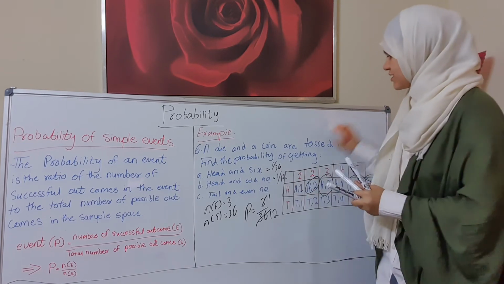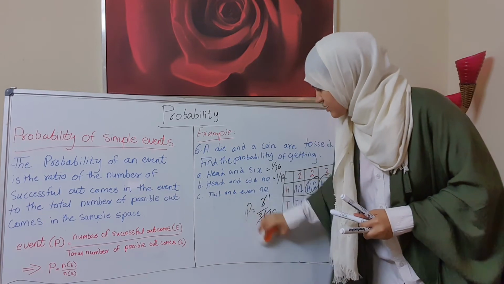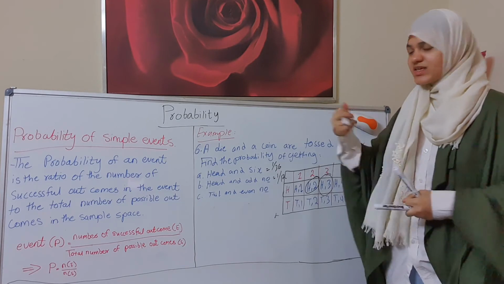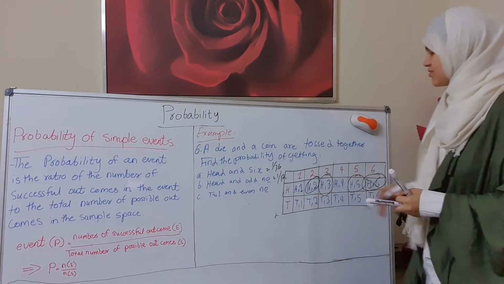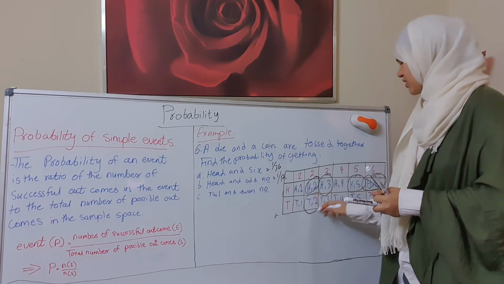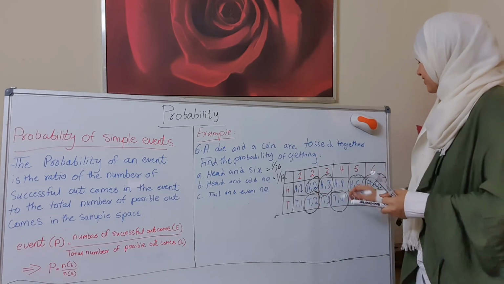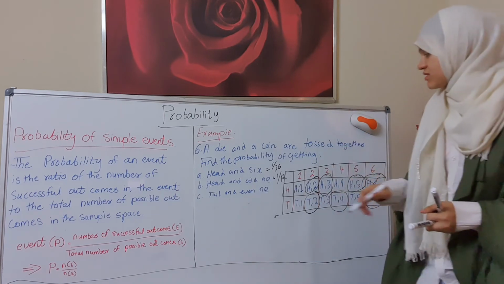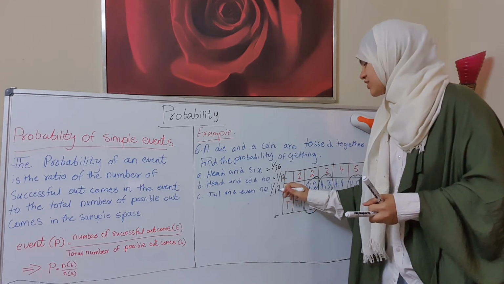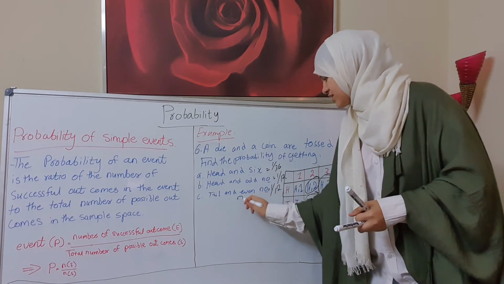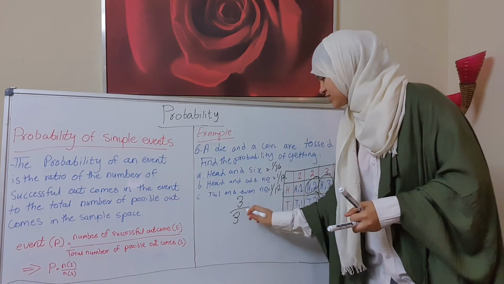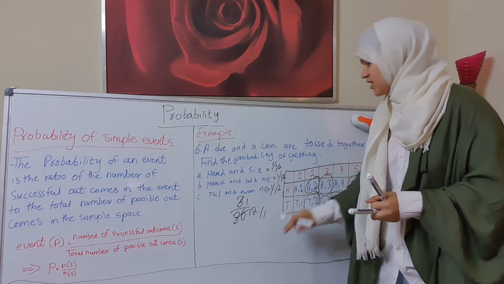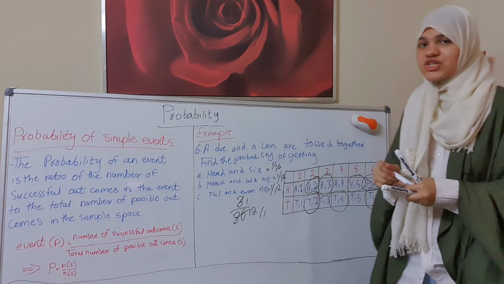Okay, let's see question C. It says tail and even number. Tail with even number. So that means we have here tail with 2, tail with 4, and tail with 6. The same thing, 3. So it will be 1 over 12, because 3 over 36 is 1 over 12. Now let's go for the last question, which is question number 7.